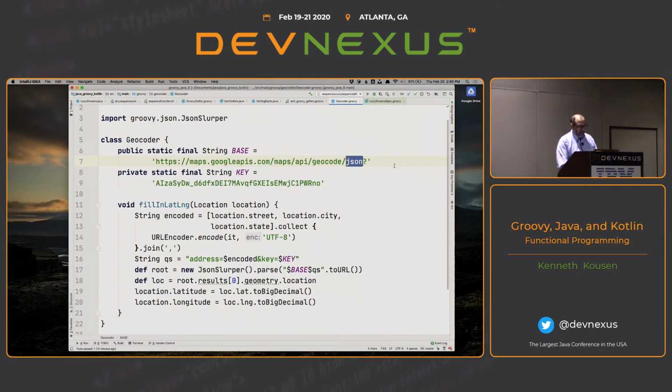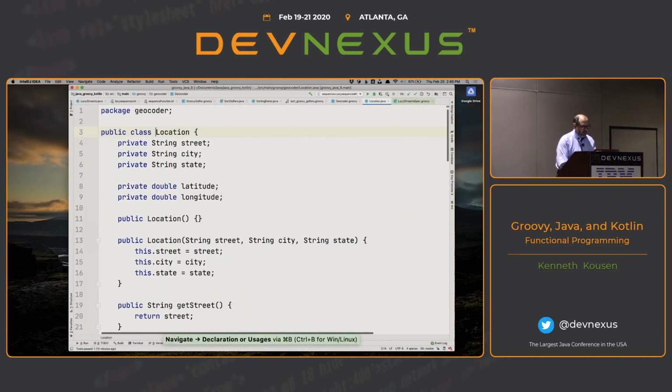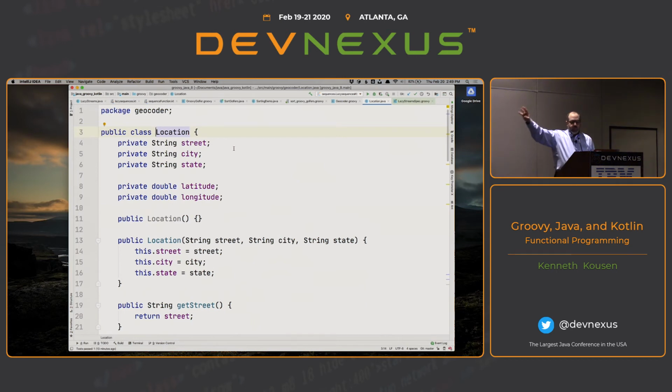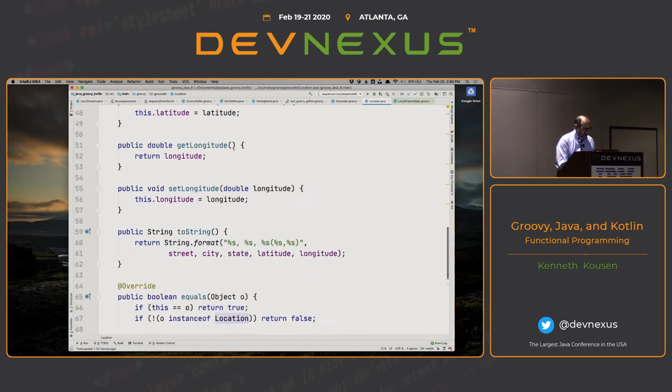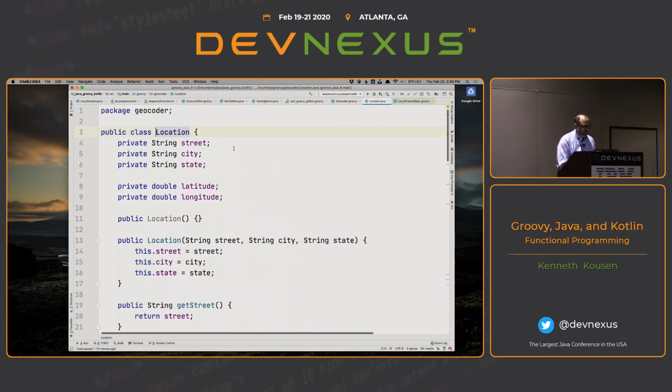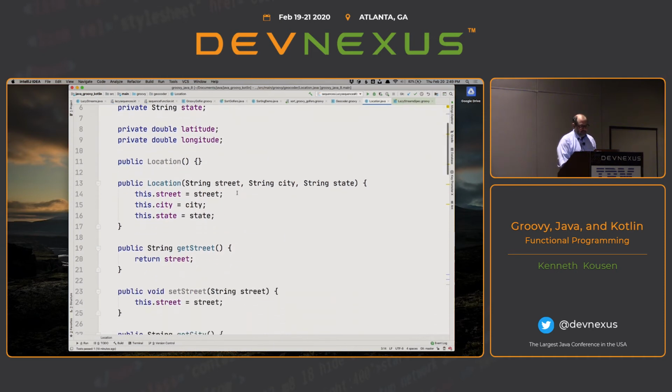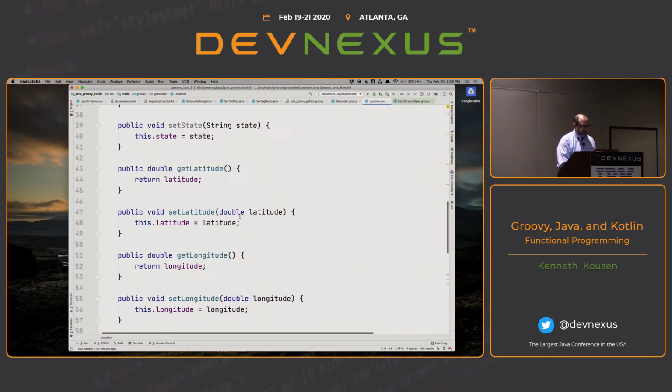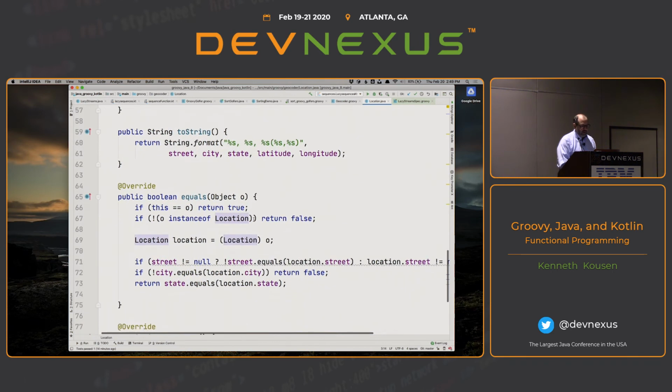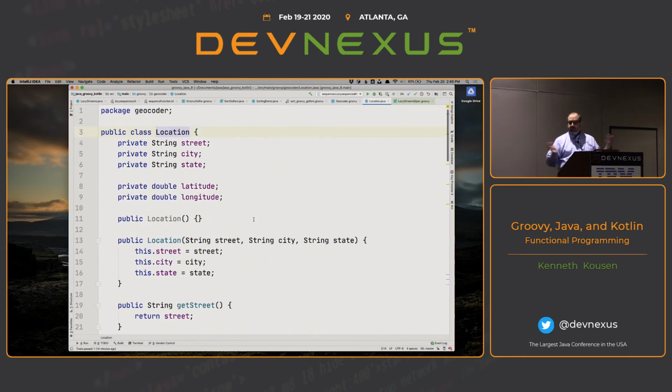Okay. So at any rate, what this does here in Groovy is I need to assemble, I have a location. Now this is my Pojo, if you will. Actually, just to show I could do it, this is a Java Pojo. So this is massively verbose, right? I've got 84 lines to wrap 3 strings. So I've got a street, a city, and latitude and longitude. I've got my constructor to set them, getters and setters, toString, equals, hash code, you know, the works.